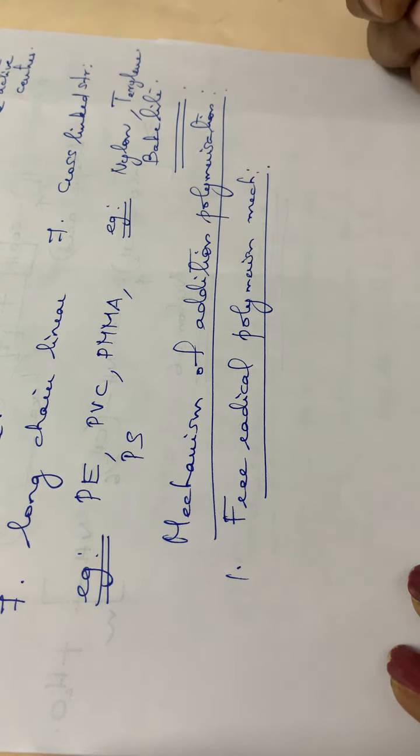Again, this is a chain reaction, isn't it? Chain reaction means it will have 3 different steps, that is initiation, then propagation and termination. So let us go through one by one. The first one, that is the initiation step.